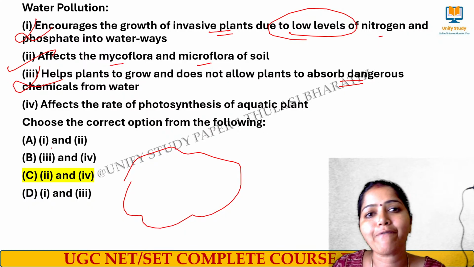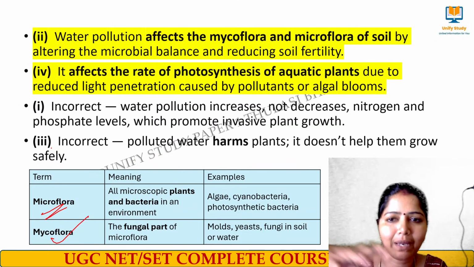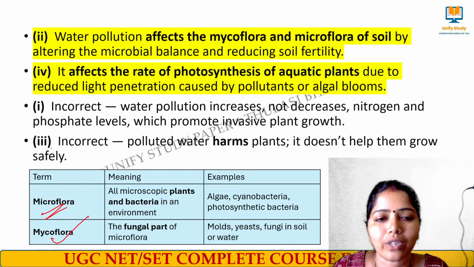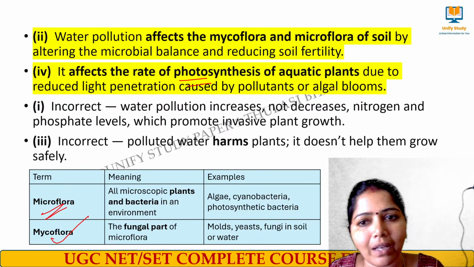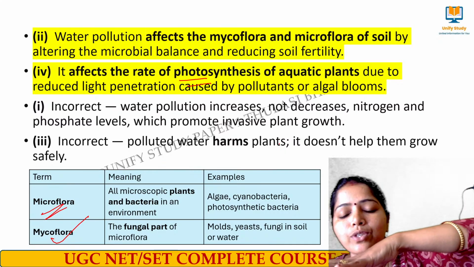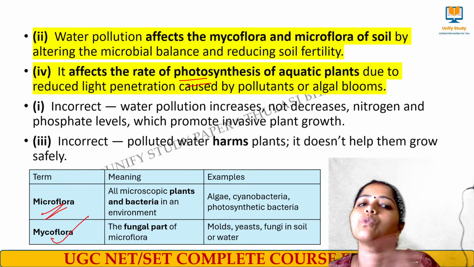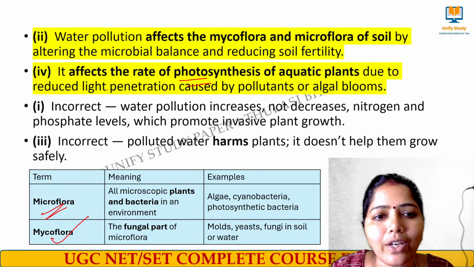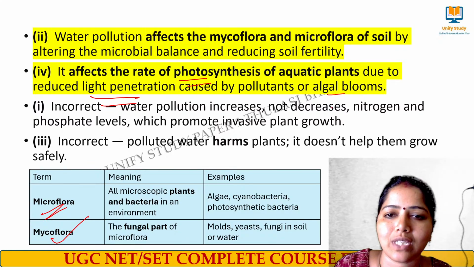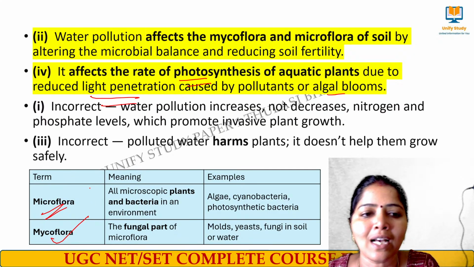Option number 4: affects the rate of photosynthesis of aquatic plants. Exactly right. When water is polluted, how can it do the photosynthesis process? The algae which forms on the surface of the water body will not allow the sunlight to penetrate into the water, so photosynthesis is affected. Due to reduced light penetration caused by pollutants or algal blooms, the rate of photosynthesis of aquatic plants is affected. Clear? So 2 and 4 are the right answers, and the other 3 are wrong.